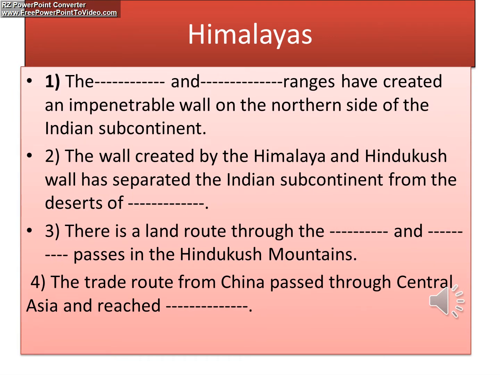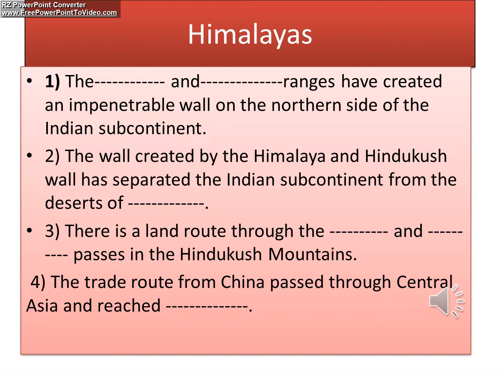Those who want to take a screenshot, please take a screenshot so we can proceed further. These are the first fill in the blanks on the paragraph Himalaya. The dash and dash ranges have created an impenetrable wall on the northern side of the Indian subcontinent. The wall created by Himalayas and Hindu Kush has separated the Indian subcontinent from the desert of dash.